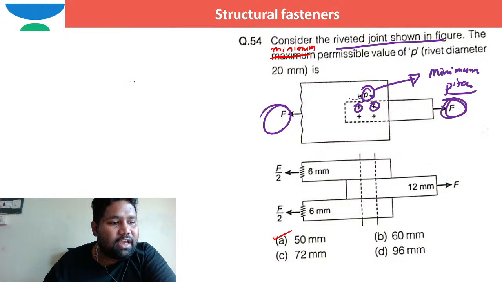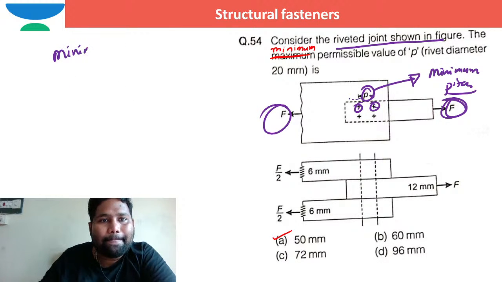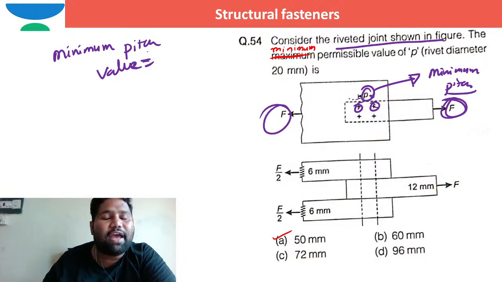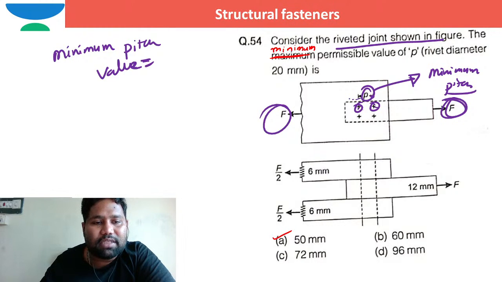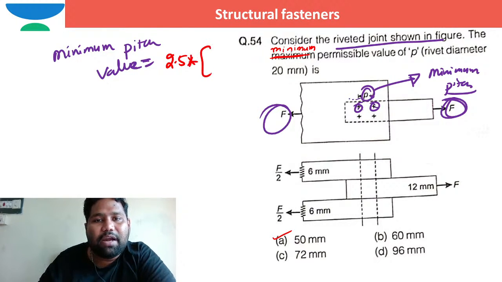Now what is the minimum permissible value of pitch? What is the minimum pitch value in case of tension members or compression members? If you refer to the code of practice, the minimum value is 2.5 times the nominal diameter of the bolt or the rivet.